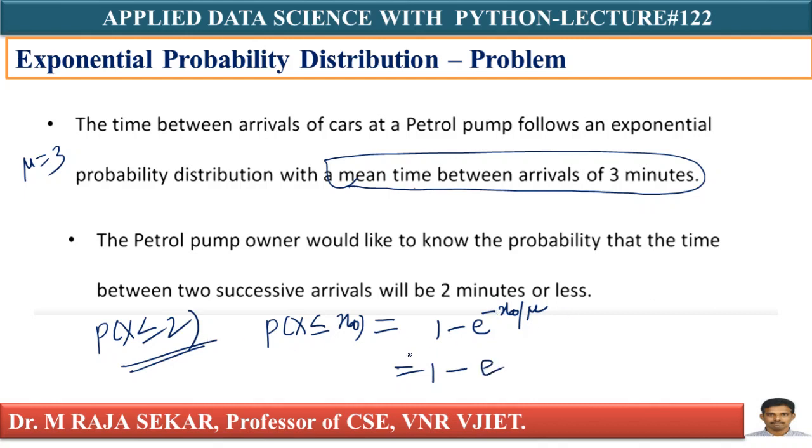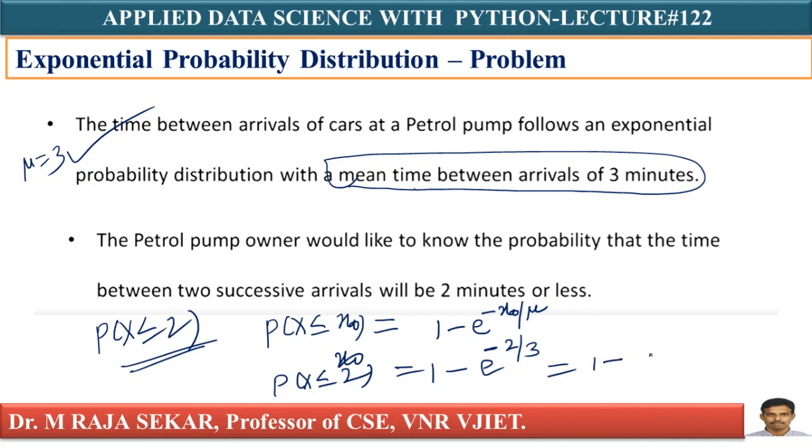In the place of x₀, what do I have to write? I have to find P(X ≤ 2), so this is my x₀. e to the power of minus x₀ by μ means 2 by μ. What is my μ? Here μ is 3, so e^(−2/3). The value of e is 2.718.